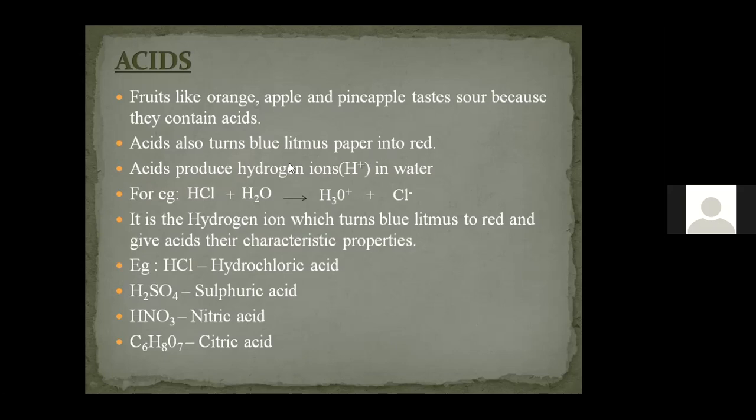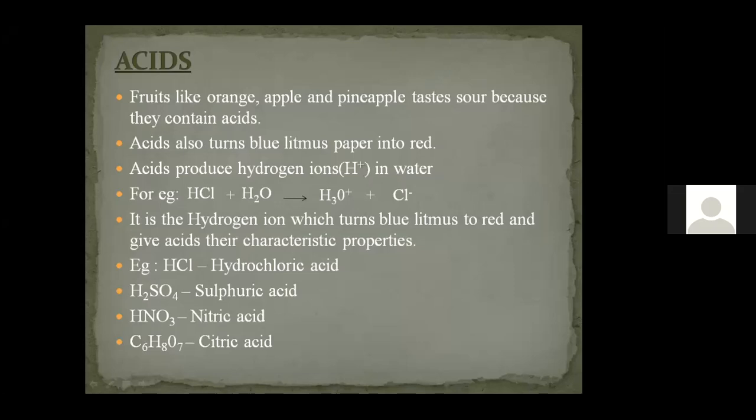And one more, the main definition we can say about the acid is it is the one which produces H plus ion when dissolved in water. And that H plus ion present in water is responsible for the blue litmus paper turning into red. The common acids which we use in a laboratory or in industries are hydrochloric acid, sulfuric acid, nitric acid, whereas the citric acid is a mild acid which is present in the fruits or the vegetables which we have.